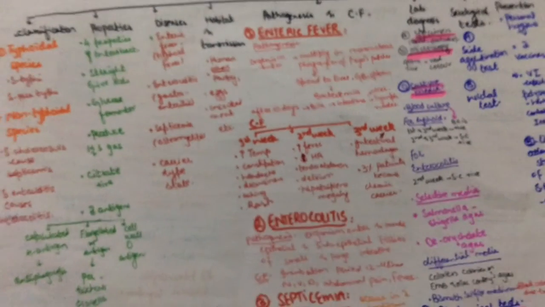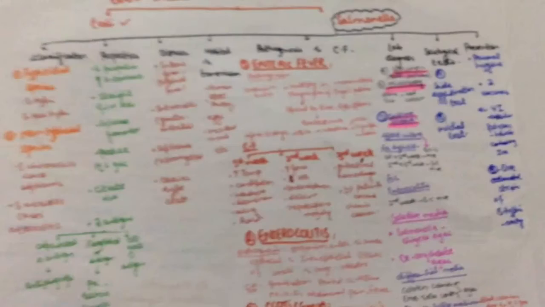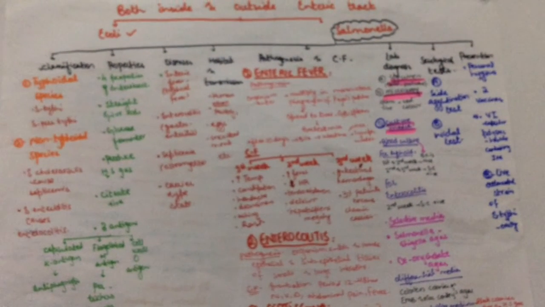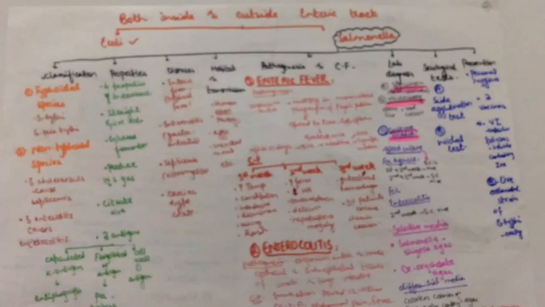Serological tests: the slide agglutination test is agglutination of known antibody with unknown antigen. If agglutination occurs, the test is positive. In the Widal test, it is agglutination of known antigen with unknown antibody. It is the opposite of the slide agglutination test, and is used to measure the rise in antibody titer against the different Salmonella species. During the second and third week, the body produces antibodies against the H, O and Vi antigens of S. typhi and S. paratyphi. A 4-fold rise in antibody titer in the second week means the Widal test is positive.